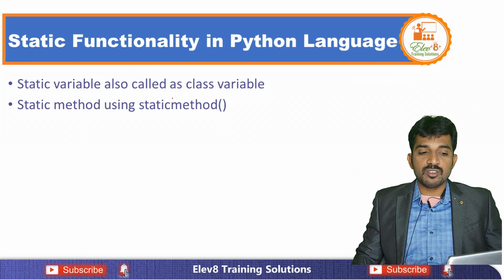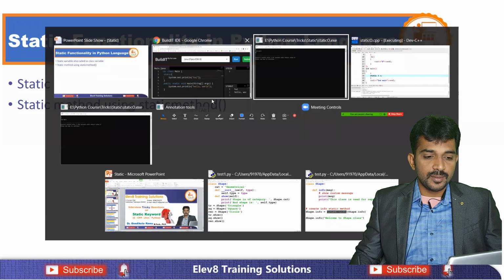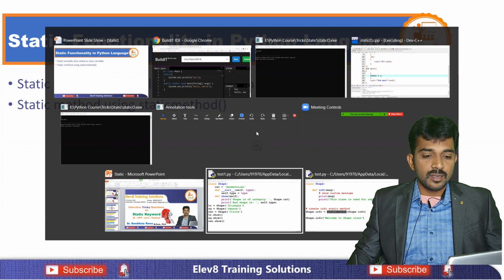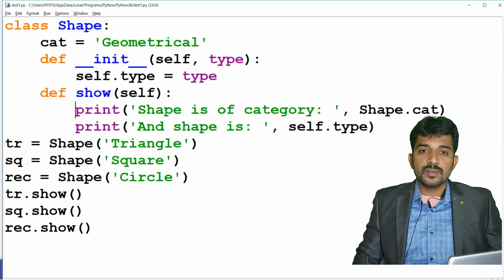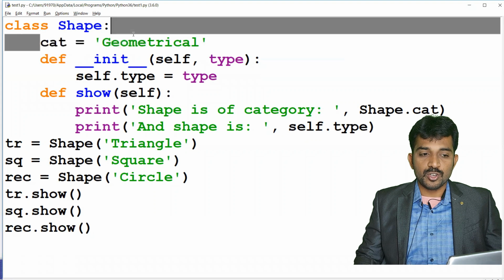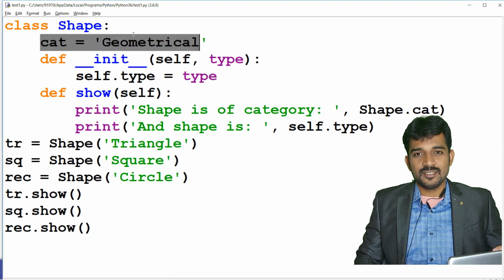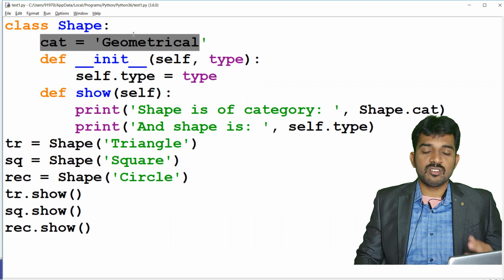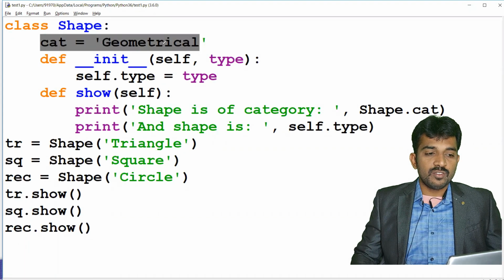Coming to static variables, they are also called class variables in Python. Remember, static variables are also called class variables in Python. It is very funny. I will show you that. See, here cat equals geometric, this is the class variable, also called a static variable. You don't have any keyword like static here, but you have a static variable. This is called a class variable.